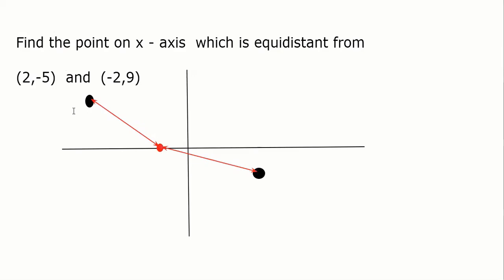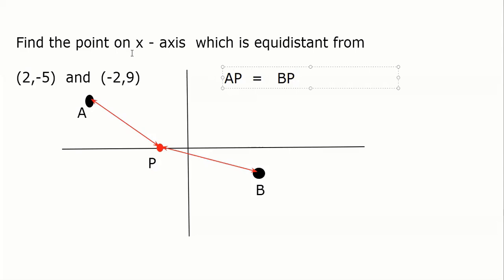Say this is my point A. This is my point, say B. And I am pointing point P, suppose. So, equidistant means the distance AP has to be equal to distance BP. That is the meaning of equidistant.